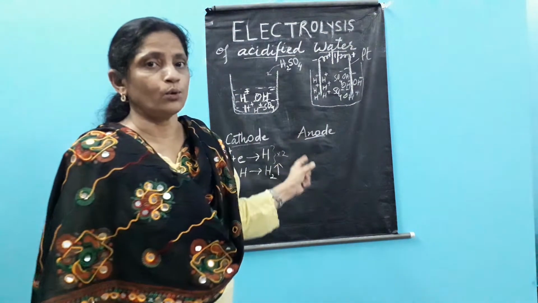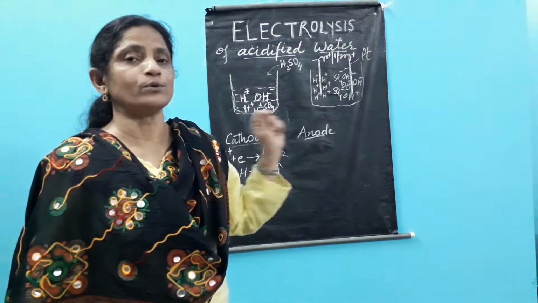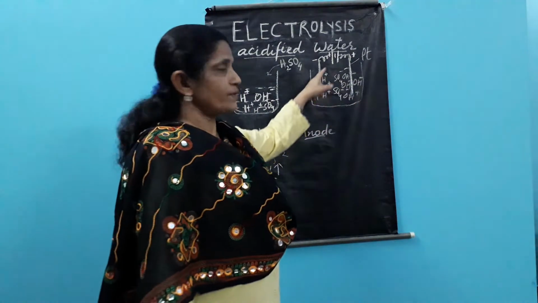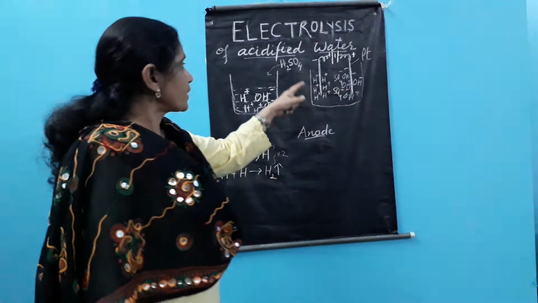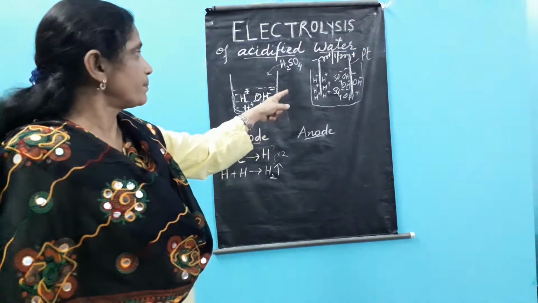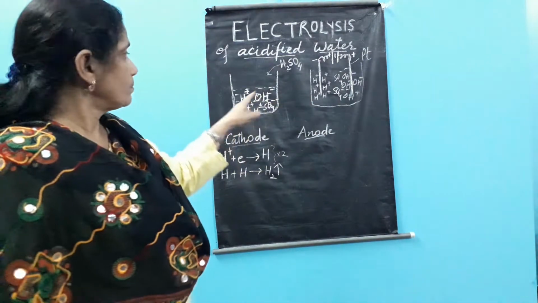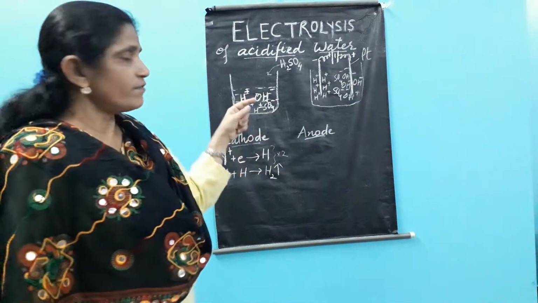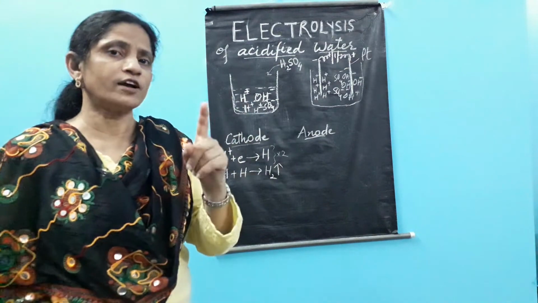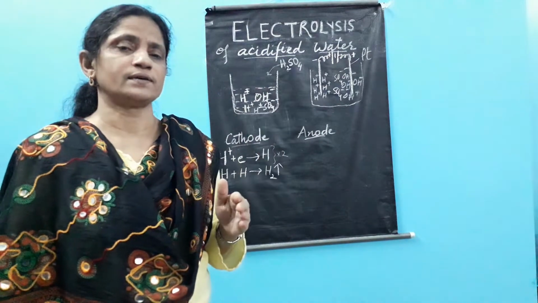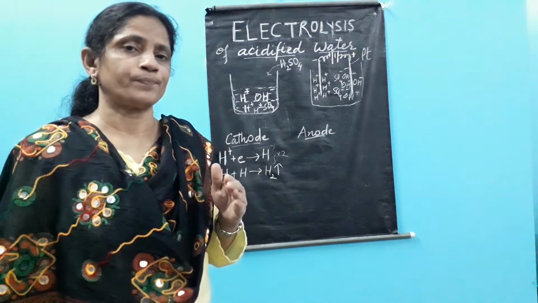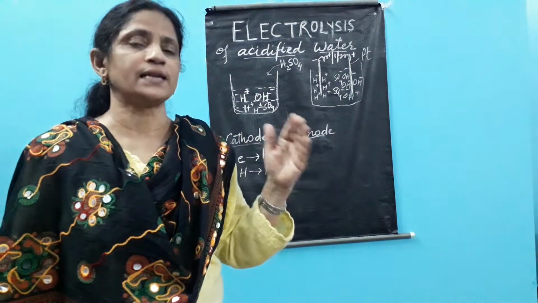Now at the anode, what happens? At the anode, both OH ions and SO4 ions are reaching. Any one of these can participate in the discharge, but not both. So any one is to be selected. Whenever there is one post, one position, and two candidates, of course only one will be selected.